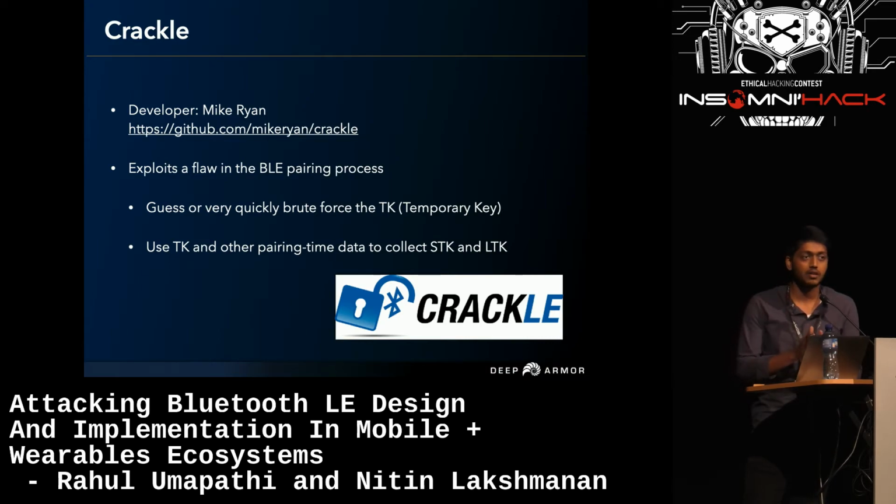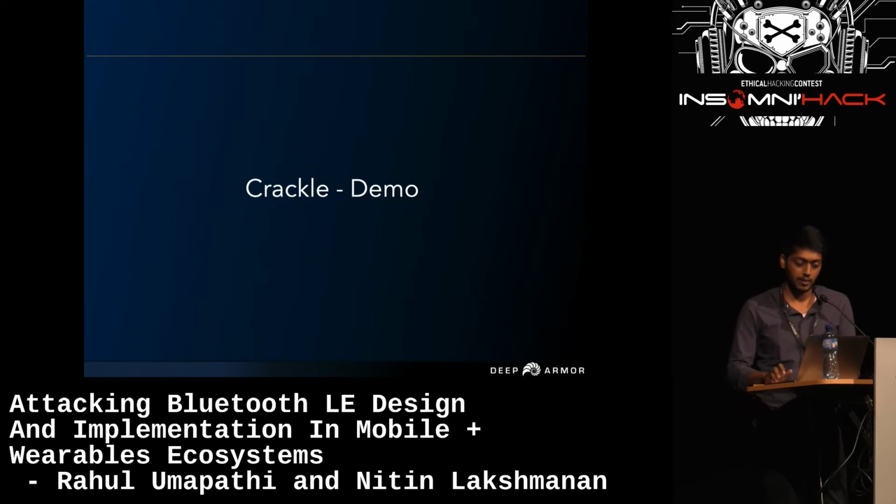This works by exploiting a flaw in the pairing mechanism, where it brute forces or guesses the temporary key, which leads to the short-term key, and then that leads to the LTK. Since the Fossil doesn't have a display, it's using the six zeros Just Works method. So let's see how this happens.